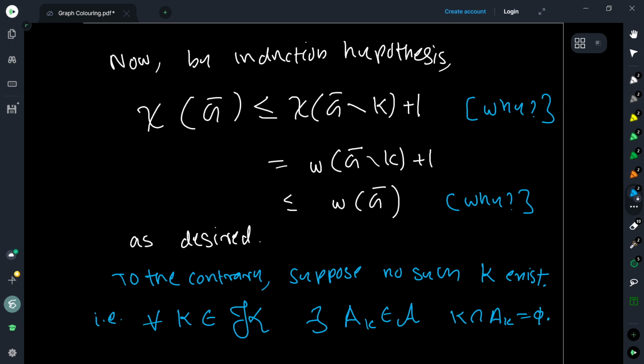Yeah, so can you tell me why the chromatic number is lower bounded by the number of vertices divided by the maximum independence number?